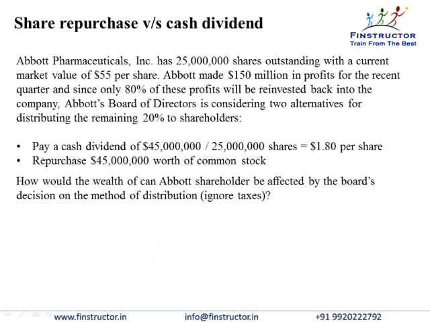Finally, we'll understand the very important concept of analyzing a share repurchase vis-a-vis a cash dividend of equal amounts. As we introduced, we studied that both are ways of returning wealth to the shareholders. Buying back or extinguishing your stock and reducing the outstanding number of shares, or paying back cash as dividends, both eventually reduce the equity and give money back to the shareholders either by way of capital appreciation or by cash.